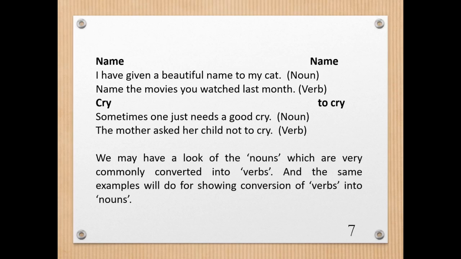Name the movies you watched last month. Name the movies means tell the movies. Name the movies, tell the title of the movies. Name the books you read last month or last year or recently. What is it? This is a verb. So you can use name both as a noun and also as a verb. Name the big cities. Name the most important cities, or name the industrial cities. This is how name is tell.